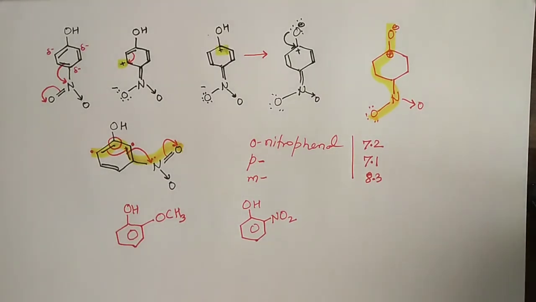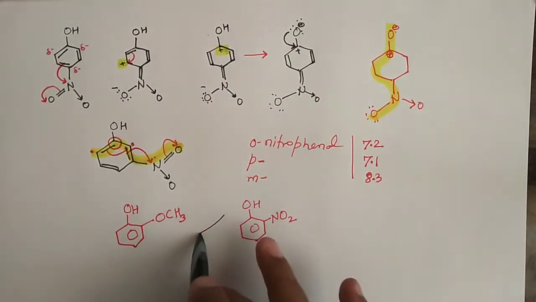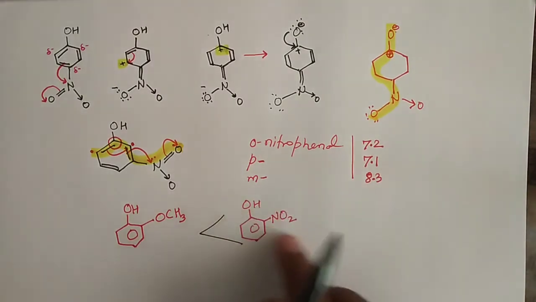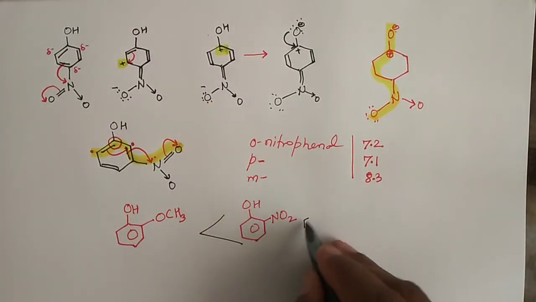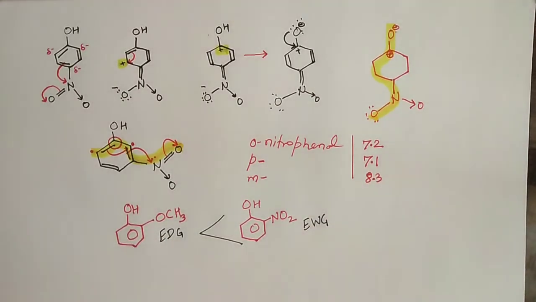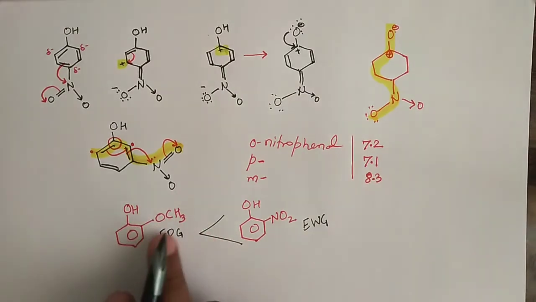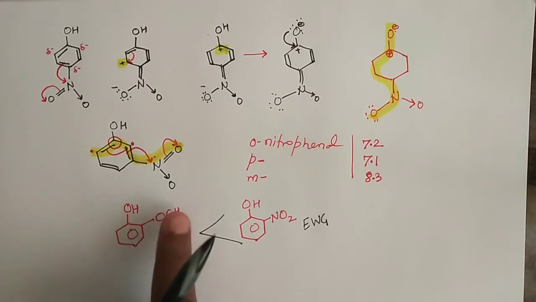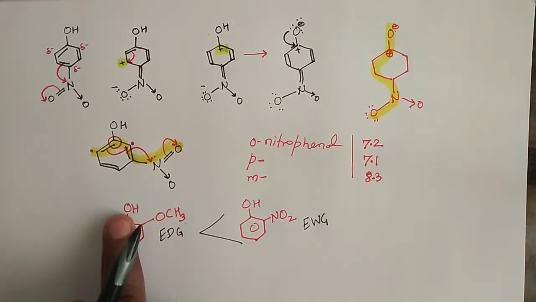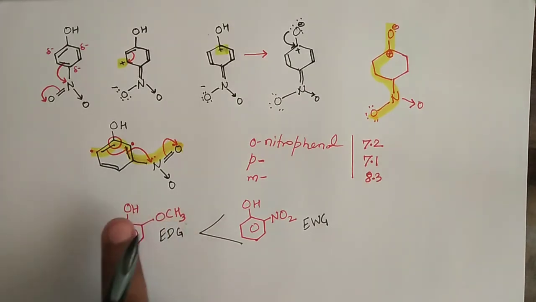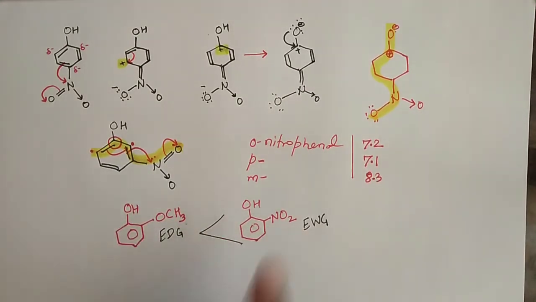And the answer to the question is very simple. Because the nitro group is an electron withdrawing group, and this is an electron donating group, this group is not going to reduce the electron density, rather it is going to increase the electron density, thereby making methoxyphenols less acidic than nitrophenols.